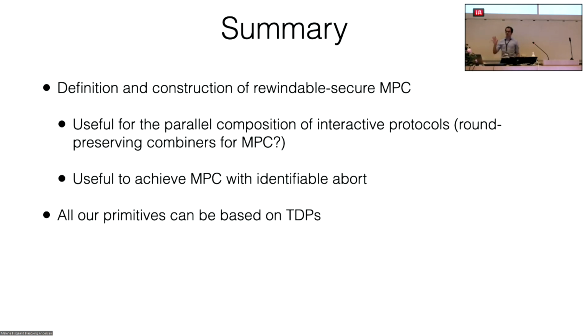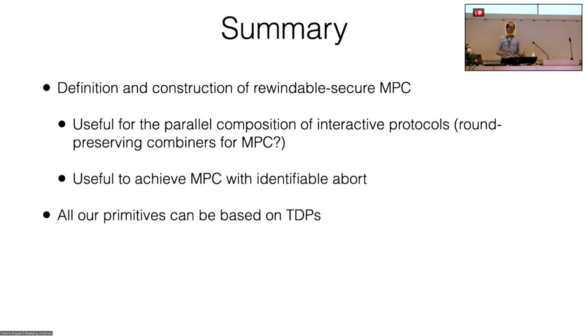So in summary, what we do here is that we propose this new definition of rewindable secure MPC, and the nice thing about this definition is that it could help composing multiple interactive primitives together, which is something that in general does not work. And so we use this rewindable secure MPC as a gadget to construct multi-party computation protocols with unanimous abort. And like all our results, as I said, are based on trapdoor permutations.